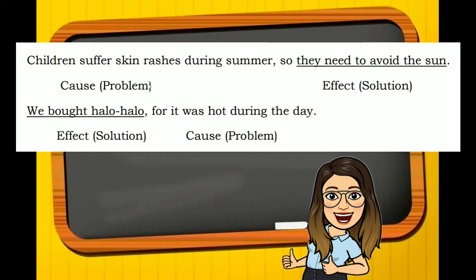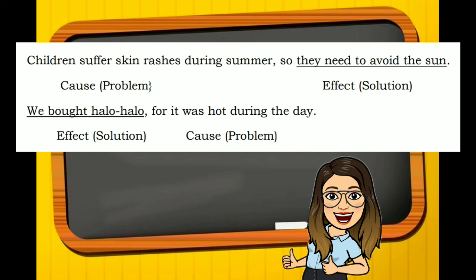Now, let's also consider these sentences. Children suffer skin rashes during summer, so they need to avoid the sun. The cause or the problem is children suffer skin rashes during summer. The effect or the solution: they need to avoid the sun. Second example: We bought halo-halo, for it was hot during the day. The cause or the problem was it was hot during the day, and the effect or the solution is that we bought halo-halo.